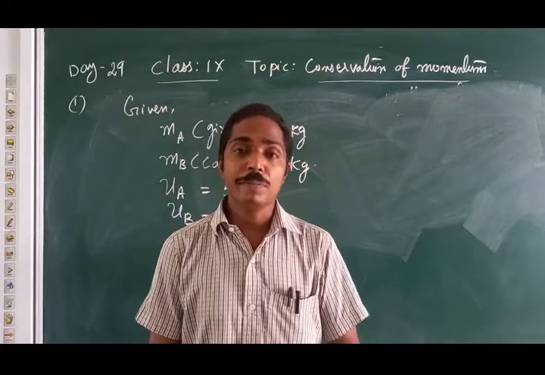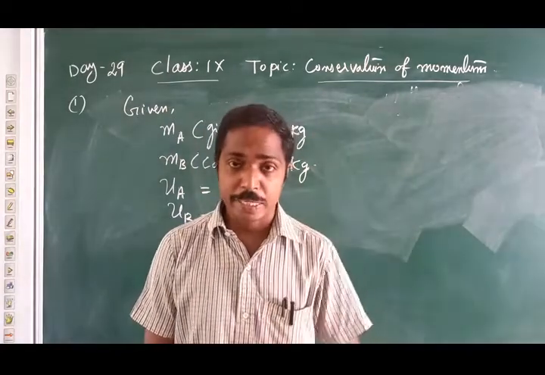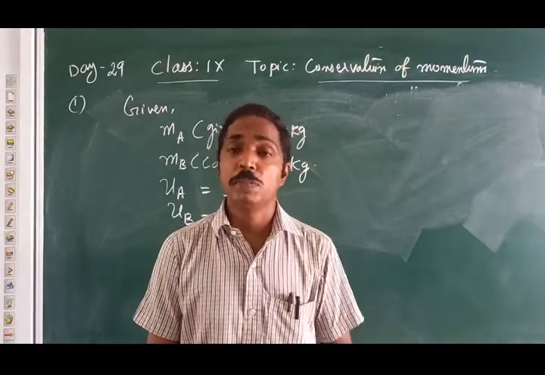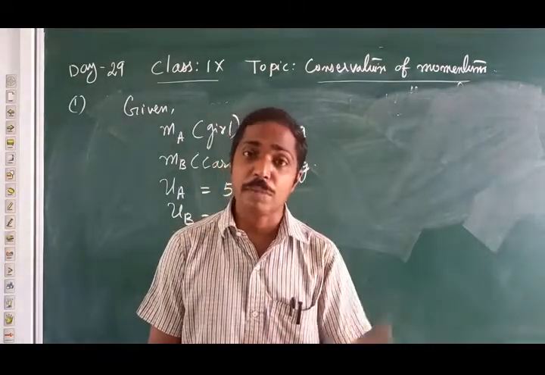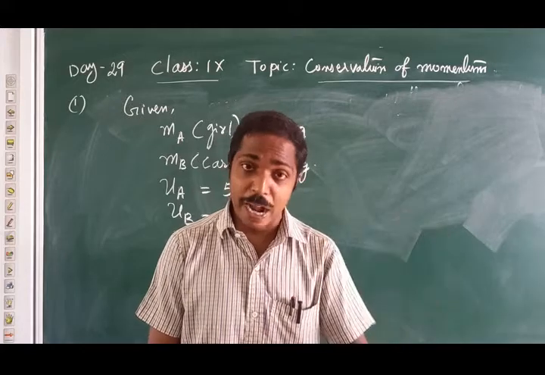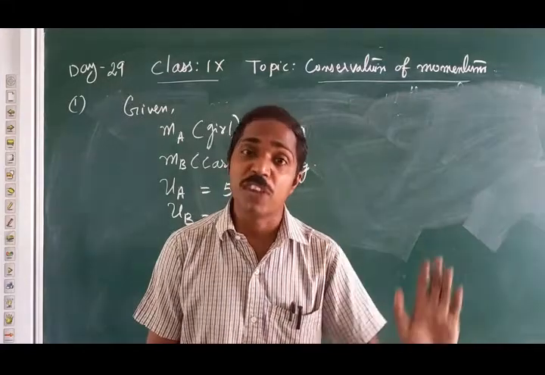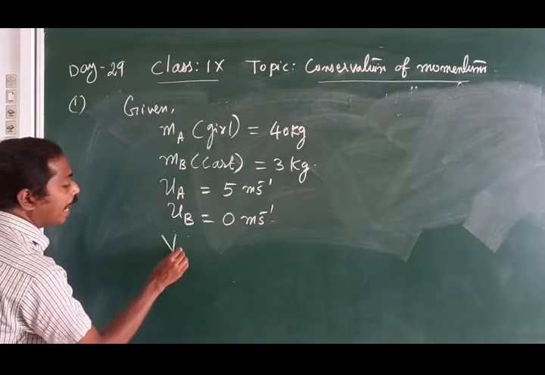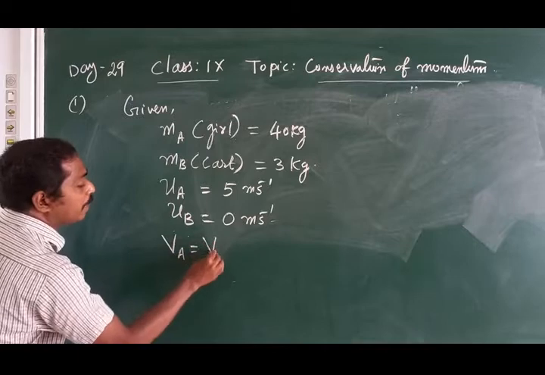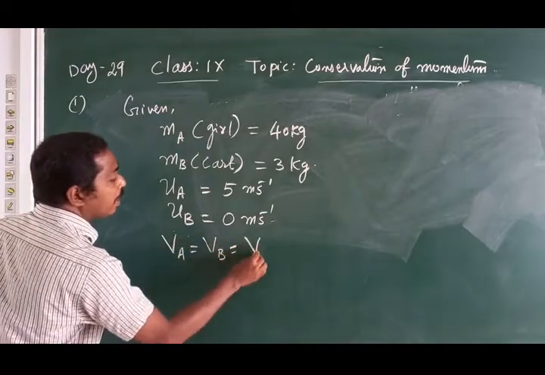Now after the girl jumped onto the cart, they move with the same velocity because the girl is on the cart. So cart velocity and girl velocity are the same only, and they move with a common velocity. So the final velocities: VA equal to VB, question mark.